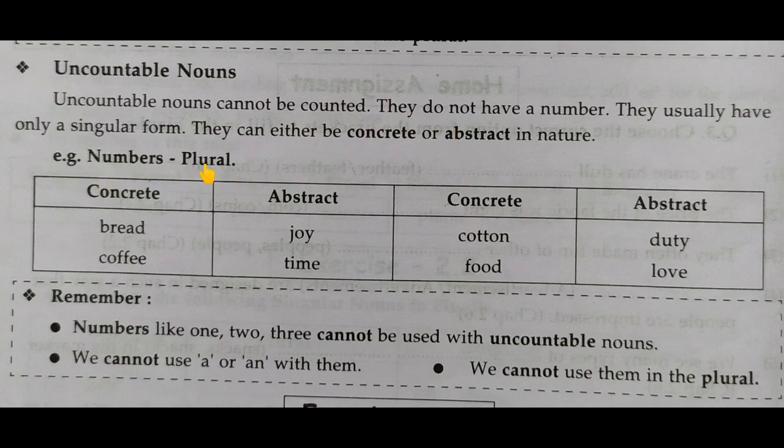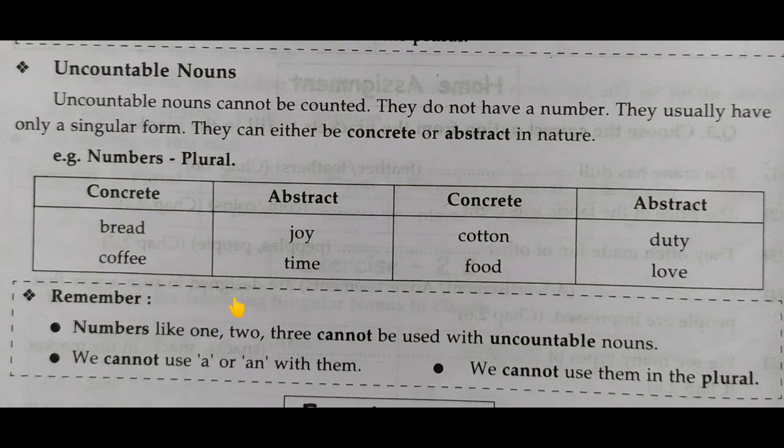So let's see which are the concrete and abstract nouns. First is bread. Bread is a concrete noun, but we cannot count as 1 bread, 2 bread, 3 bread. Coffee, we also cannot count coffee. What we can count, if we say a cup of coffee, then it is okay, but we cannot say give me a coffee, give me 2 coffees, give me 3 coffees. So